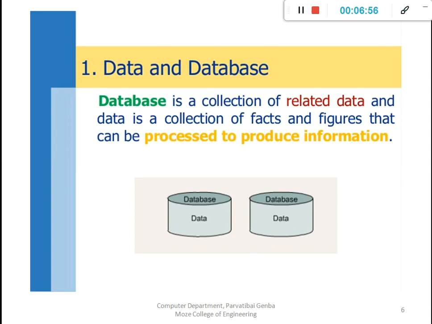Means mobile number is related to the particular student name. That is actually the data: a collection of facts and figures that can be processed to produce the information. For example, we access the mobile number of a particular student. That is a collection of facts of a data, that is a student name and the mobile number, and overall we can say that's a database of a student.